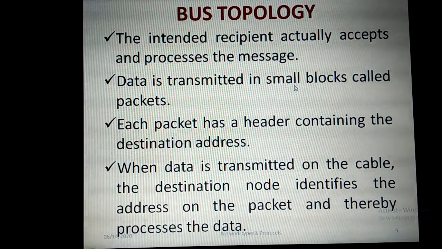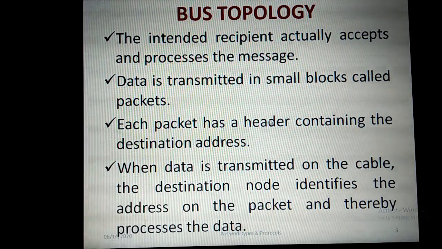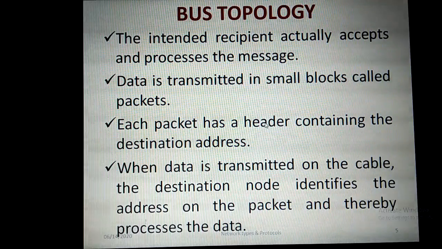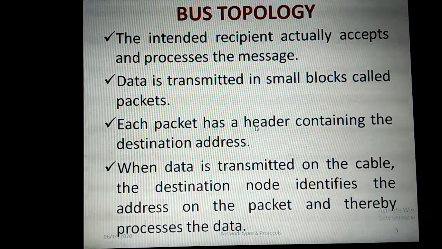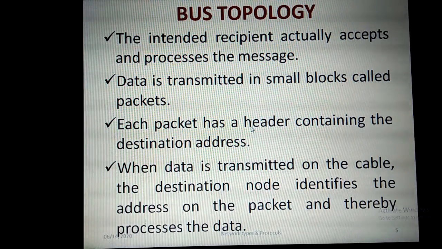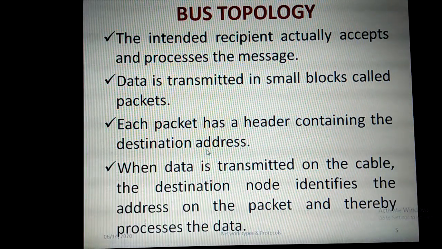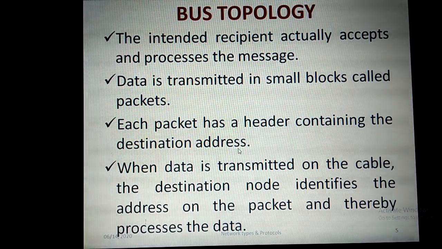Okay, so what is the name given for that small block of data? Packet. Okay, so each packet has a header containing the destination address. For example, if you are sending a gift to any person through post, you need to write the address on that postal cover. Yes or no? So on that postal cover, you will write all the details correctly, all the destination person's address, that is, the receiver's address. In the same manner, if any data is transmitted in the network, that packet will have the header information that contains the destination address, and then a sequence number will be assigned to every packet.